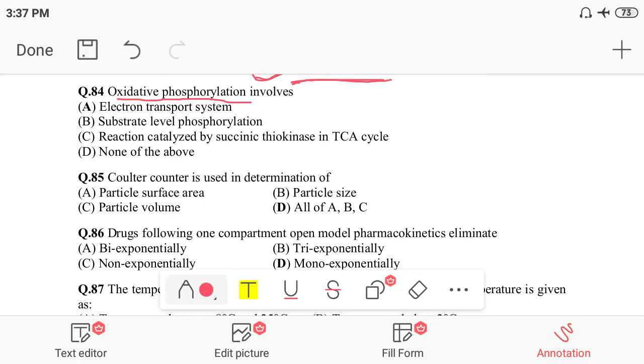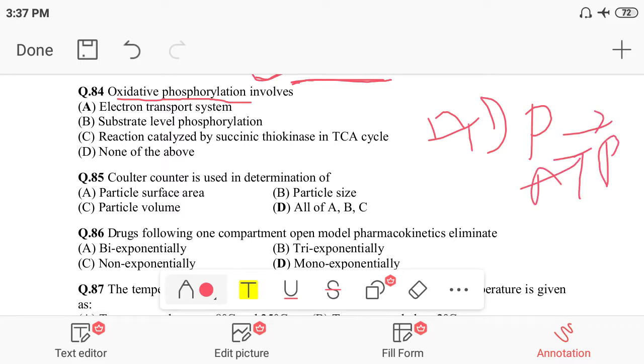As we know, oxidative phosphorylation only takes place in the respiratory chain reaction. In the respiratory chain reaction, what happens? There is the involvement of oxygen and the cytochromes, and ADP is converted into ATP. This is called oxidative phosphorylation, and it takes place in the mitochondria through the electron transport system.